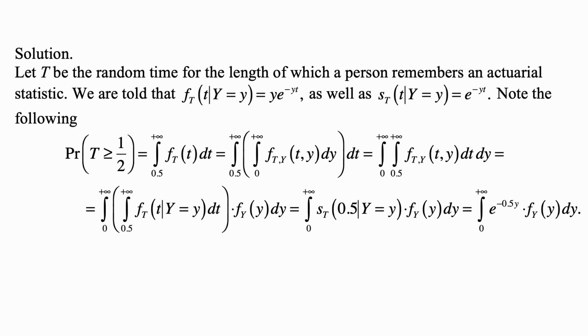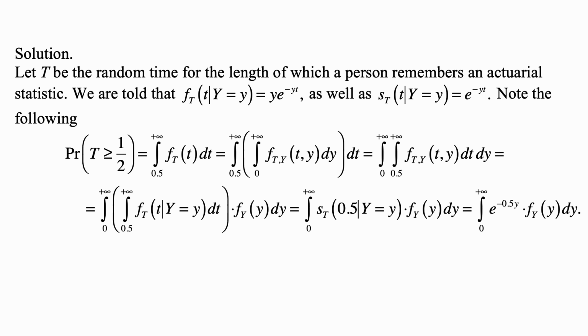Then it's the integral from 0 to plus infinity of the integral from 0.5 to plus infinity of f sub t of t, given that y is equal to y, dt, times f sub y of y dy. And then that's the integral from 0 to plus infinity of the survival function at 0.5, given that y is equal to y, times f sub y of y dy. But of course that survival function is just e to the minus 0.5y. So this is the integral from 0 to plus infinity of e to the minus 0.5y times f sub y of y dy.